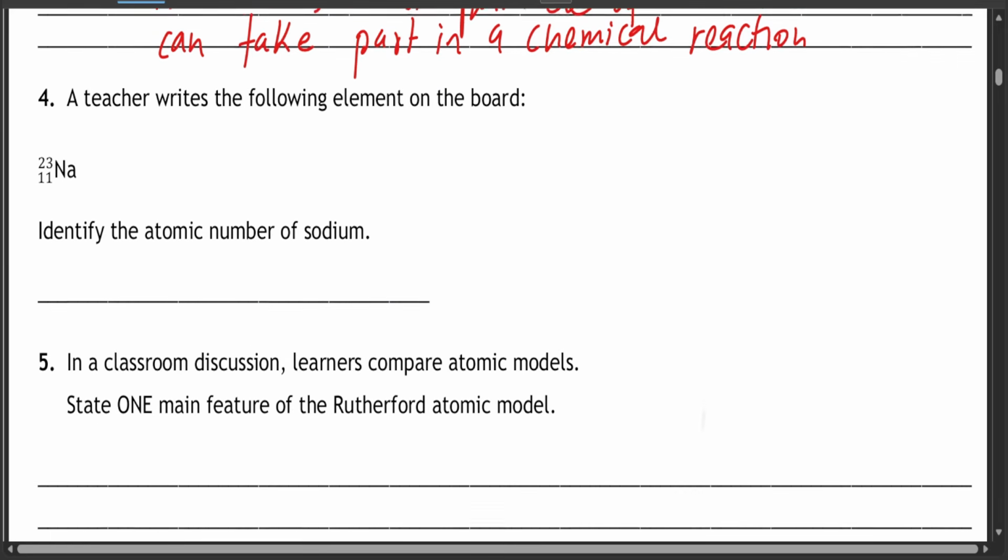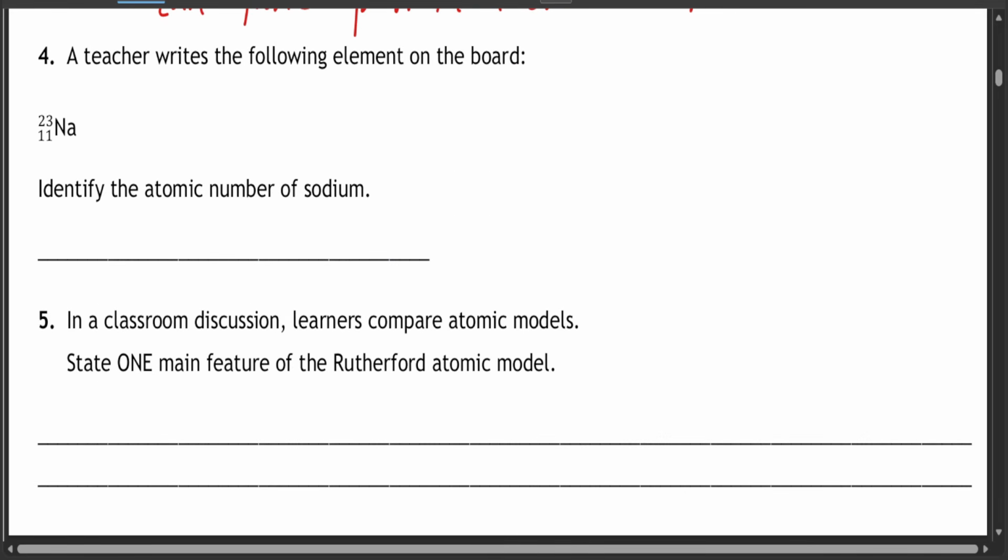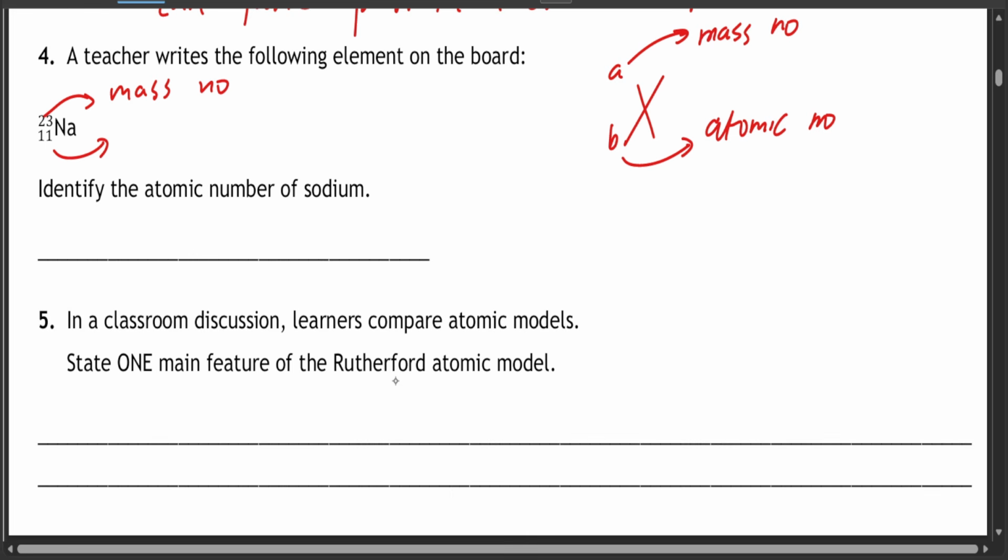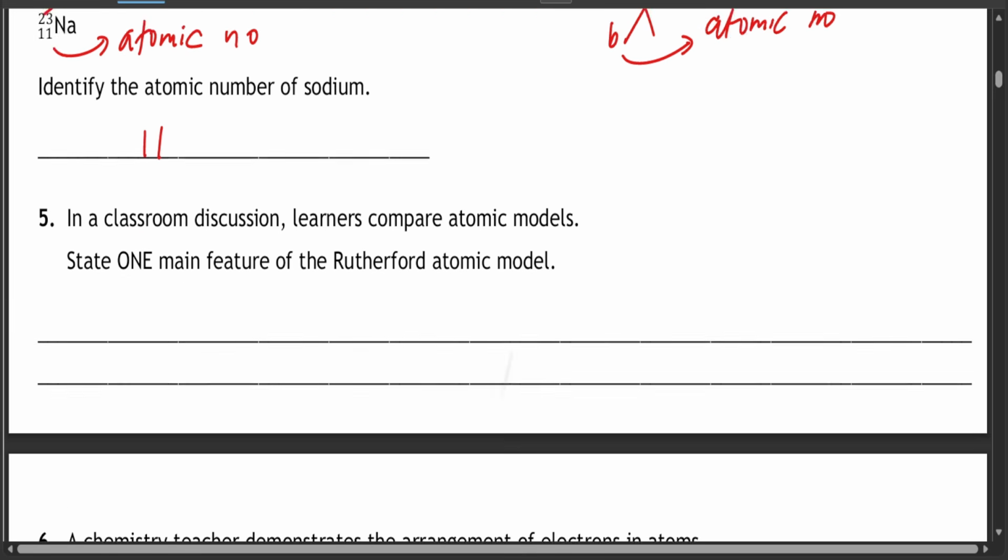Question 4. A teacher writes the following elements on the board, which is sodium, and A represents sodium, 23 and 11. Now we say that if you have an element X with A and B, the superscript represents the mass number and the subscript, which is B, represents the atomic number. So if you look at the superscript, this is the mass number, and this one is your subscript, which is the atomic number. So identify the atomic number of sodium. It is 11.